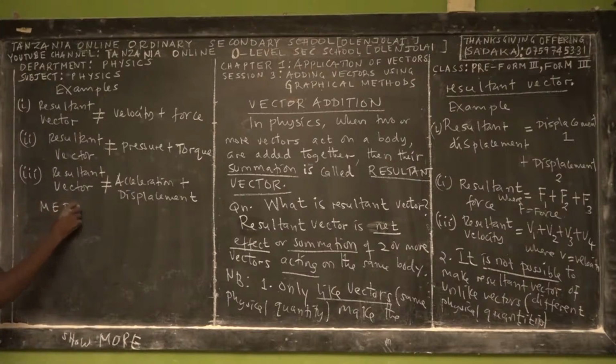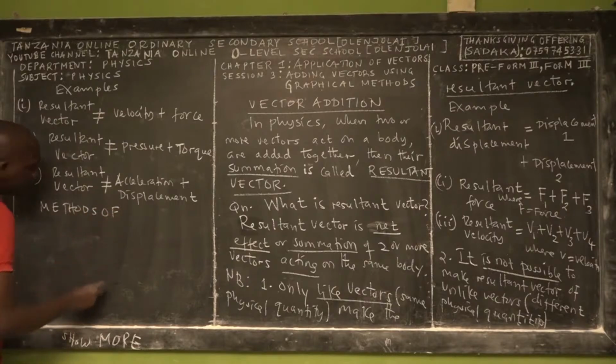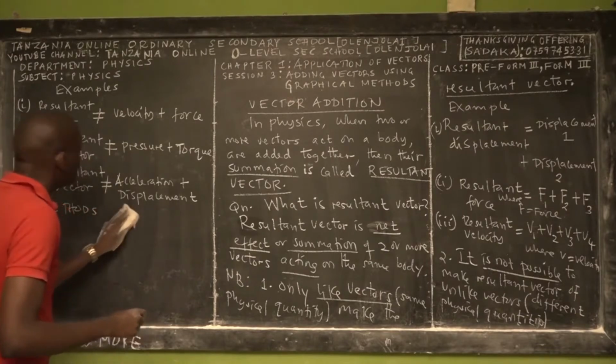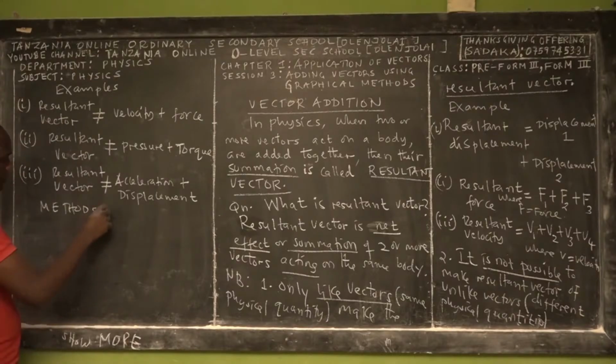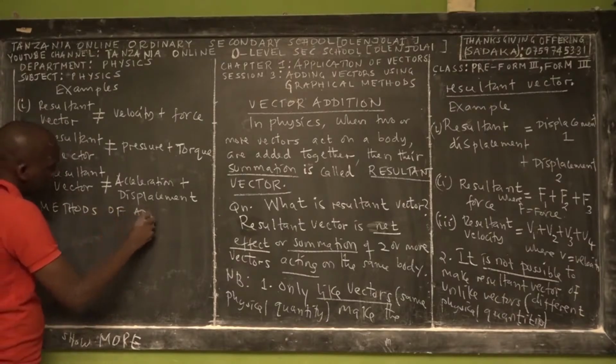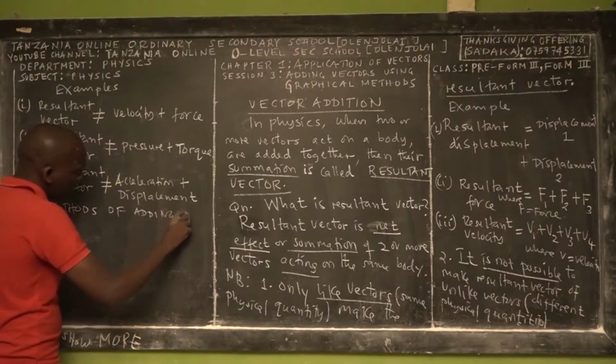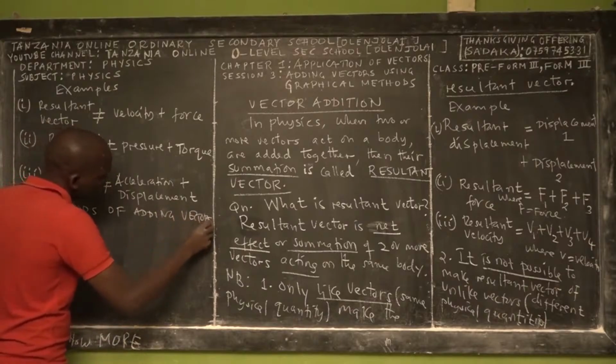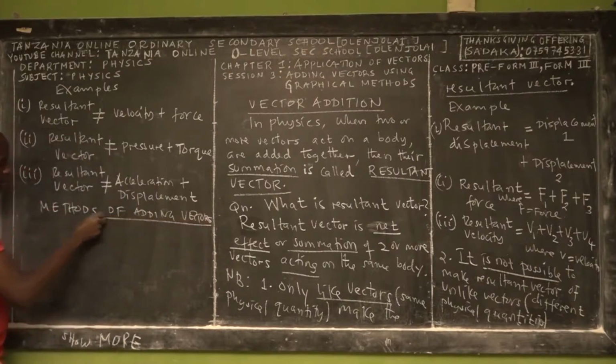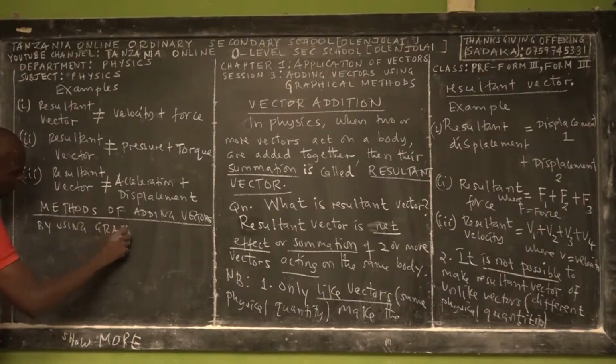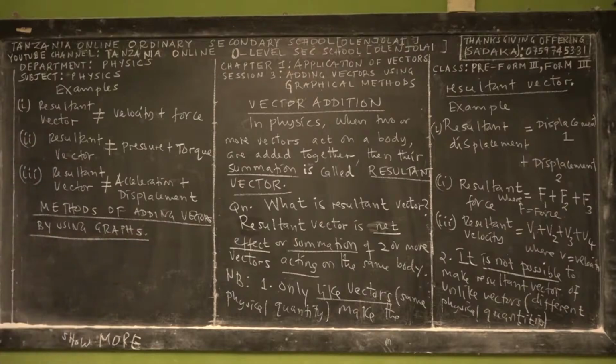Methods of adding vectors. Method of adding vectors by using graphs. So, methods of adding vectors by using graphs.